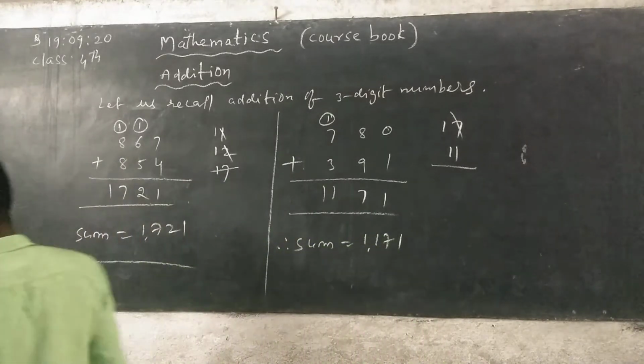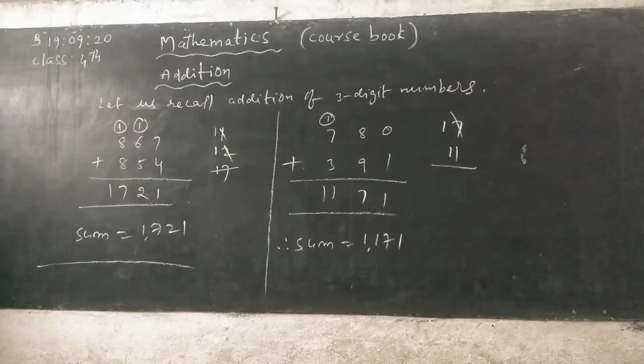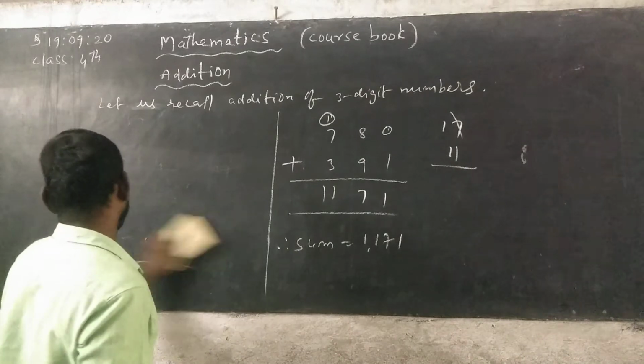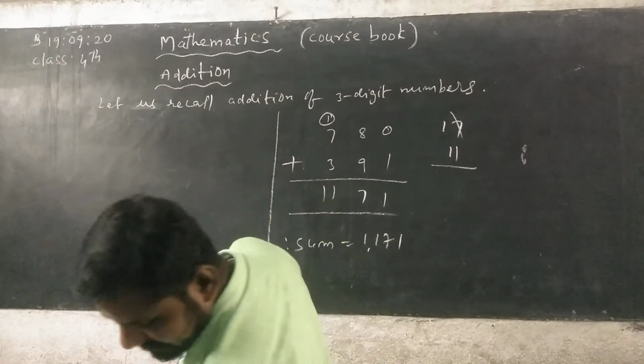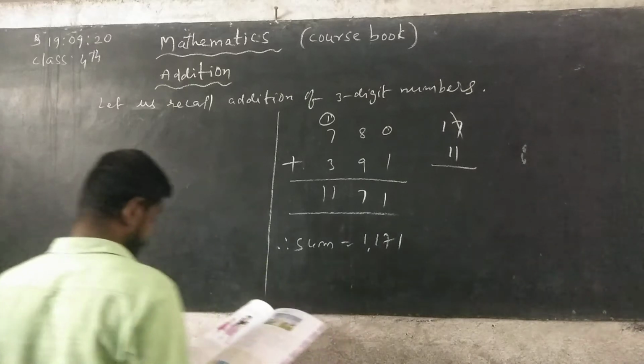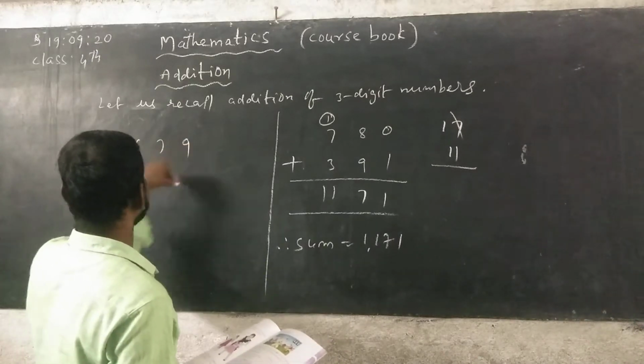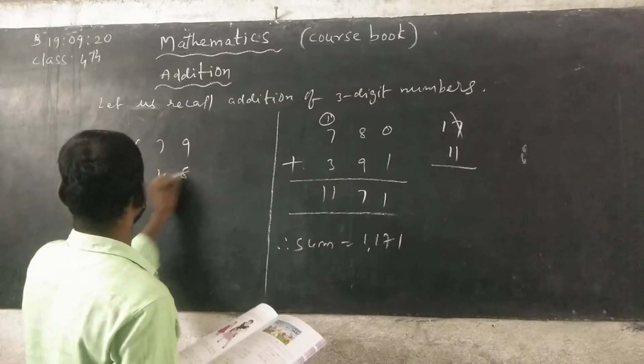Next one, write down. See, this is very important. 679 plus 348.